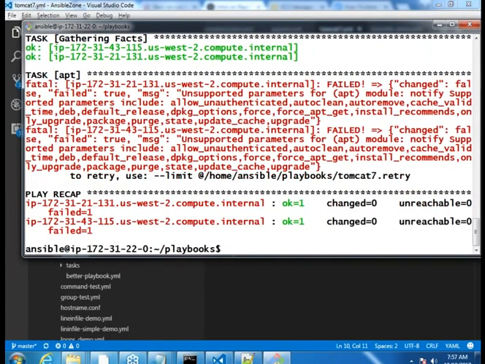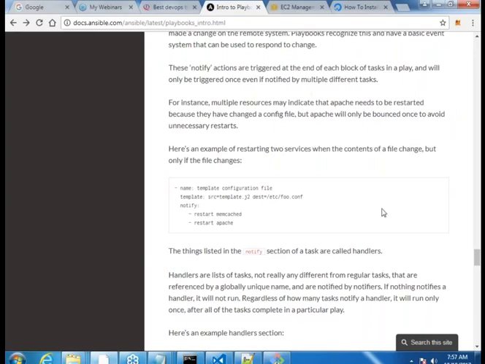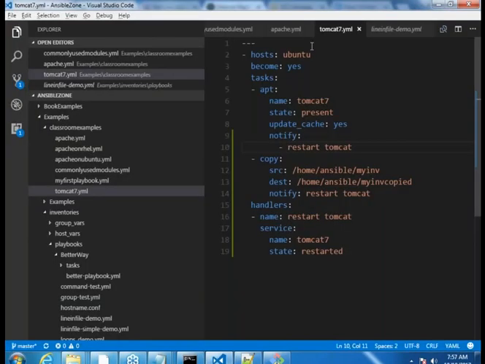So task apt. Now what is it saying? Unsupported parameters for apt module notify. Oh man, yeah, I got the essence of it. One more thing which we have written wrongly, this was something which I was discussing. Notify is not a property of apt, it is equivalent to apt. So you have to start at the same place where you have started apt. So that's the error.